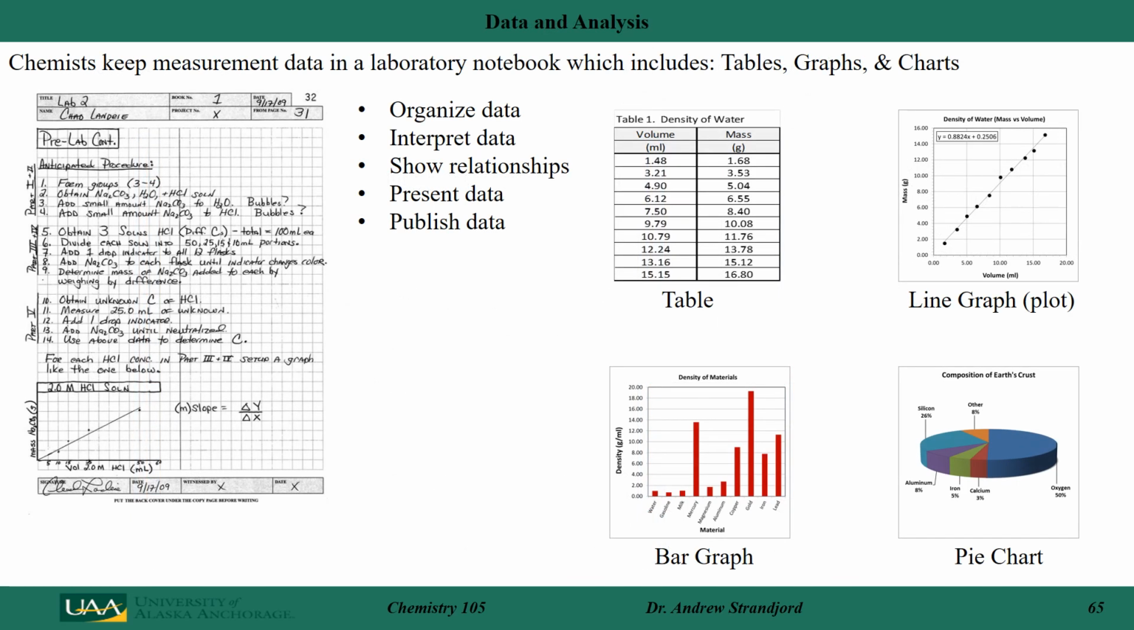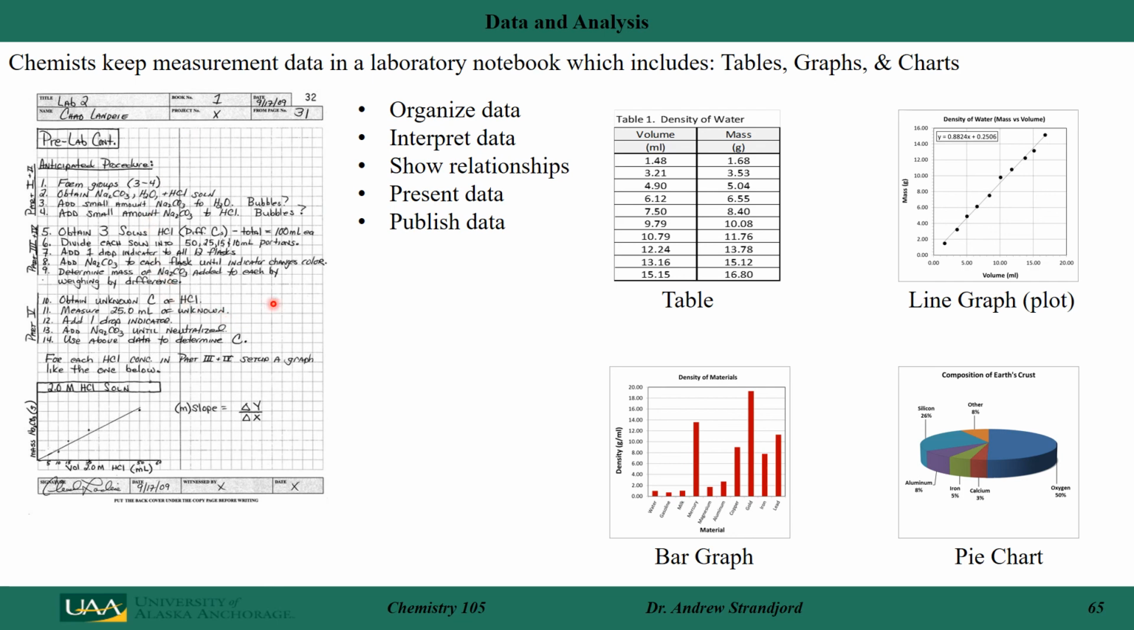When we make all these measurements, chemists like to keep data in a laboratory notebook. And typically we use tables, graphs, and charts to organize all that data. That organization actually helps us interpret the data. It also shows relationships. It presents that data to someone else so we can actually publish that data. So here is just an example of a laboratory notebook.